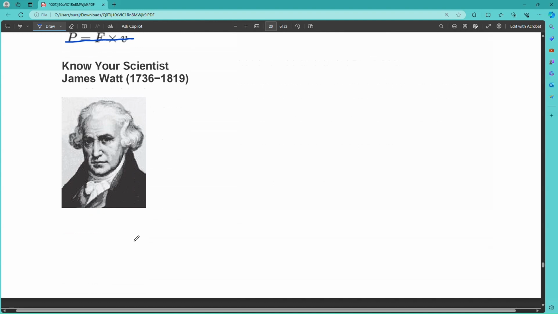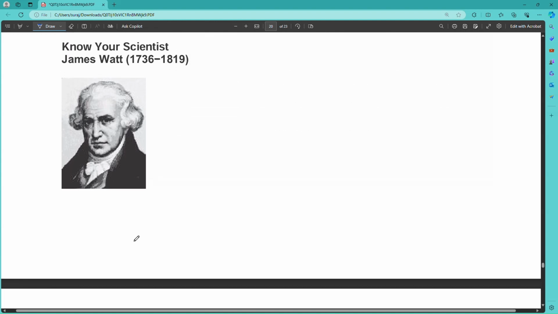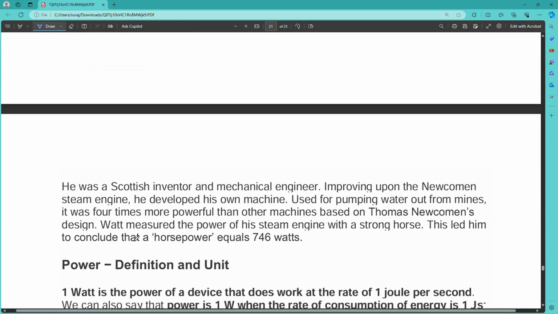This is the same scientist James Watt who introduced the watt. So by his name the watt unit is used.